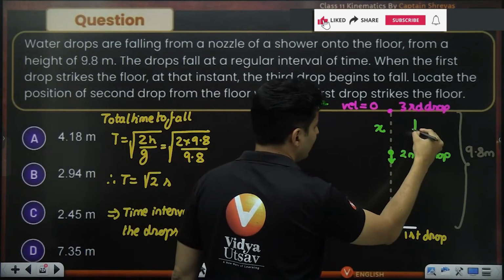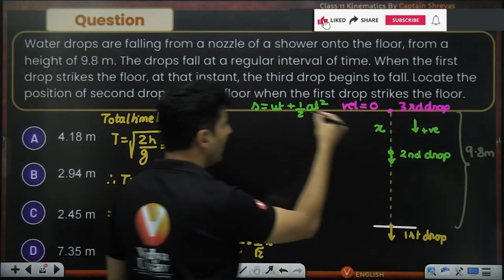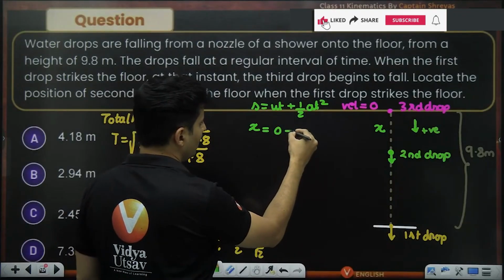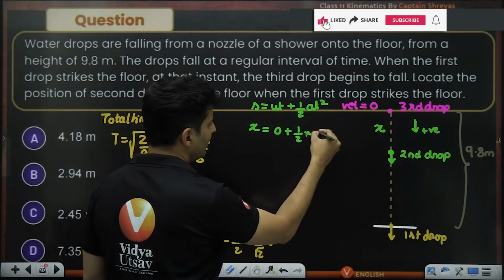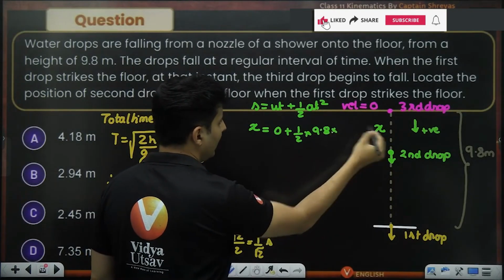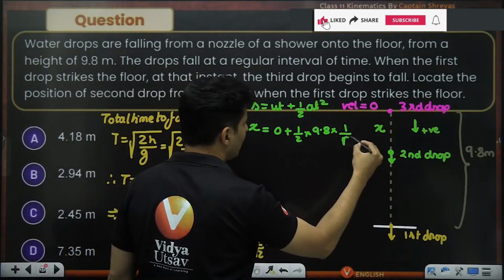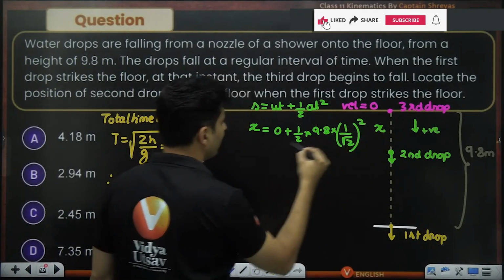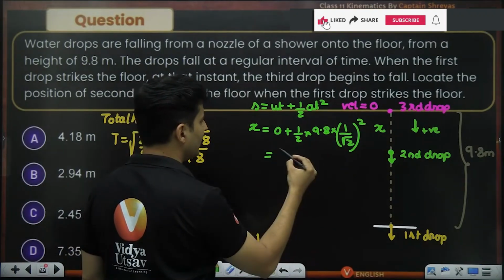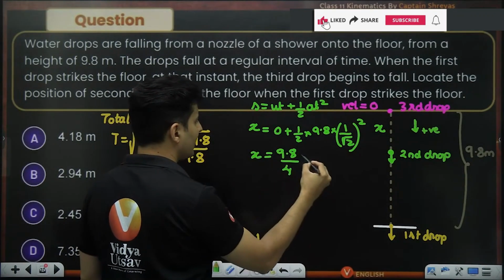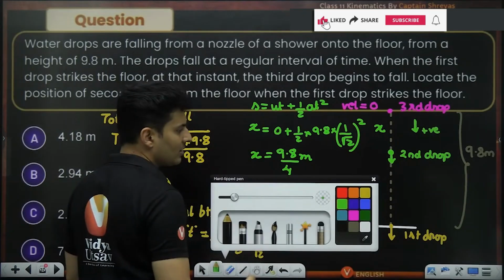We can take downwards as positive, no harm. Displacement is x, u is 0, plus half into acceleration, which is 9.8, and time from here to here is 1 by root 2, whole square. So this will be 2 basically. So it will become 9.8 divided by 4. X is 9.8 divided by 4, but that is not the question.